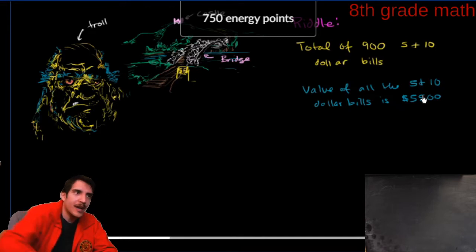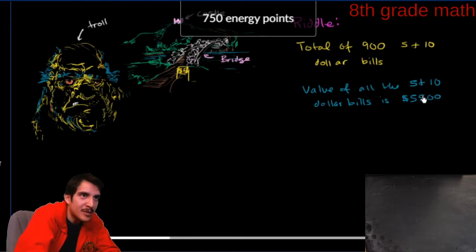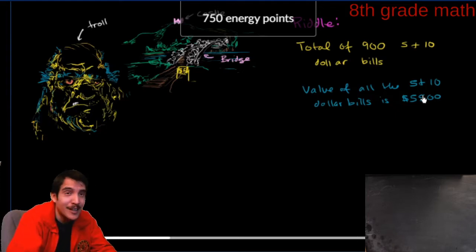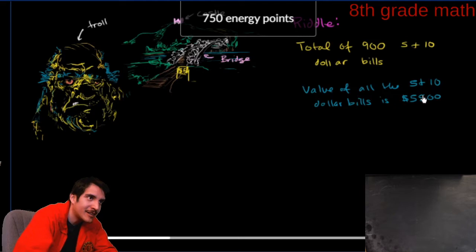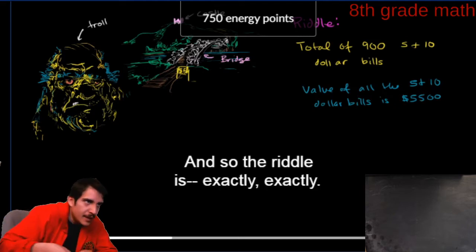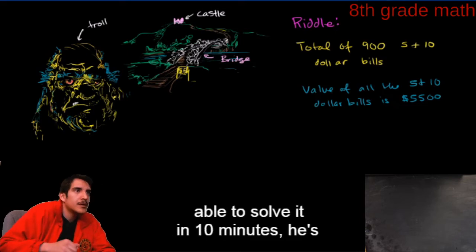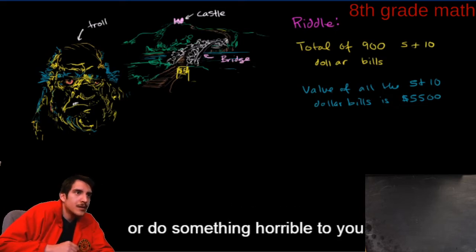All right, just to recap, we got 900 mystery bills. We don't know how many of each we got, but we got $5,500. We're going to find out how many 5s and 10s we got, all right? That's the riddle exactly. And if you give the wrong answer, and if you're not able to solve it in 10 minutes, he's just going to push you into the river or do something horrible to you.